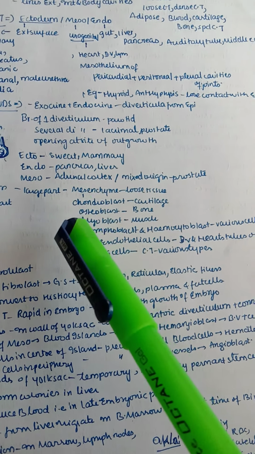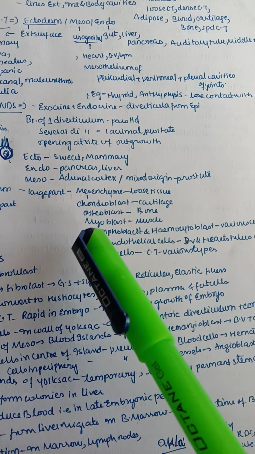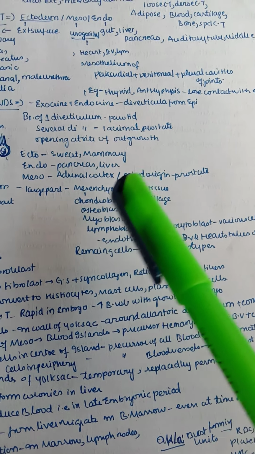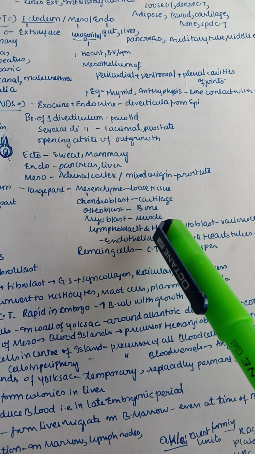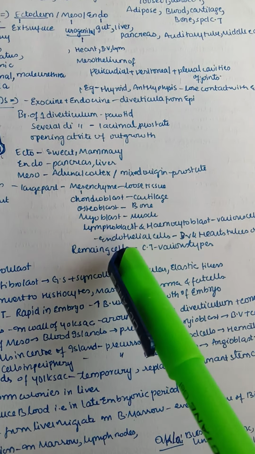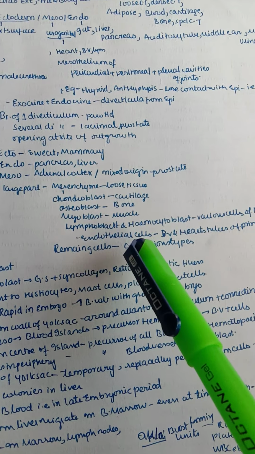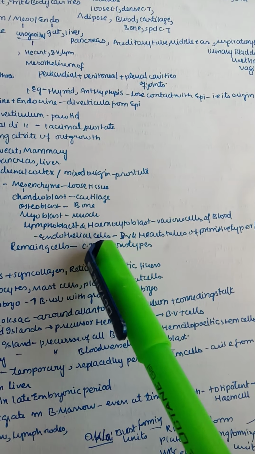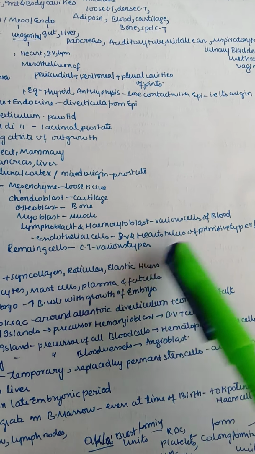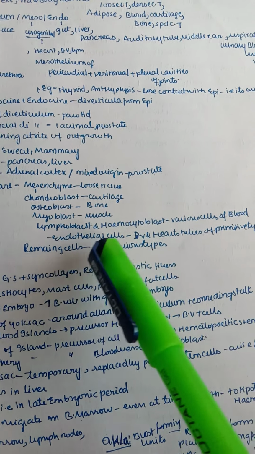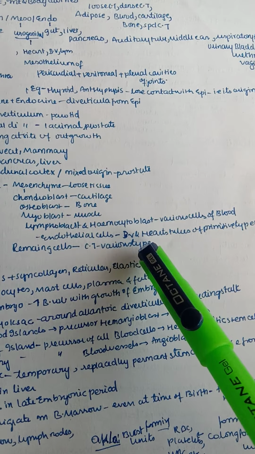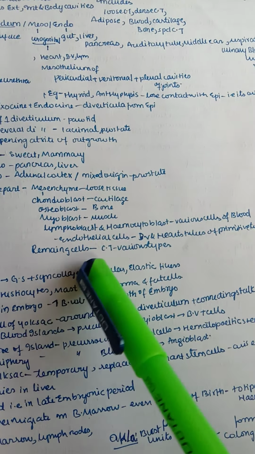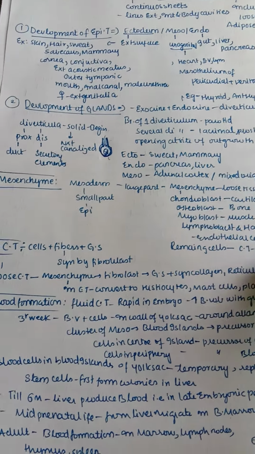That is a loose tissue. The mesenchyme has chondroblasts, osteoblasts, and all these are part of mesenchyme. Chondroblasts, as the name suggests, form cartilage, osteoblasts form bone, myoblasts form muscle, and lymphoblasts and hemocytoblasts form lymph related tissues and various cells of blood. Endothelial cells form blood vessels, primitive heart tubes are formed, and the remaining cells form the connective tissue, which is of various types.